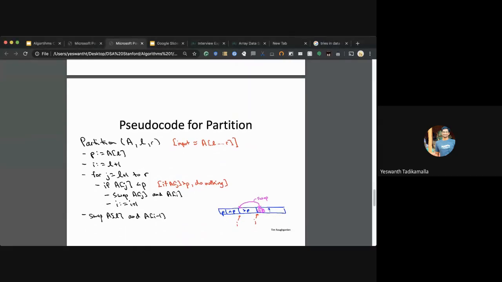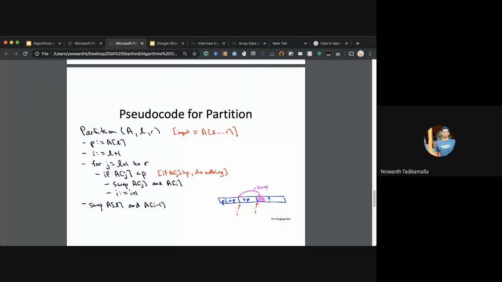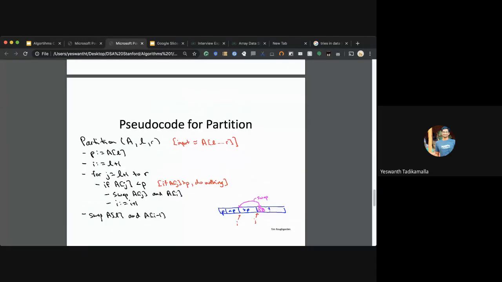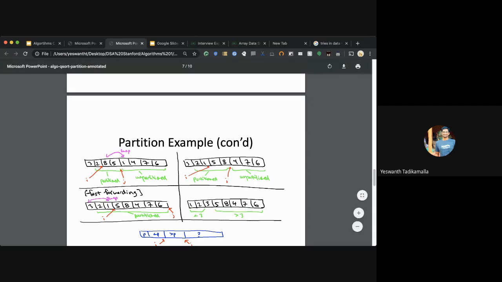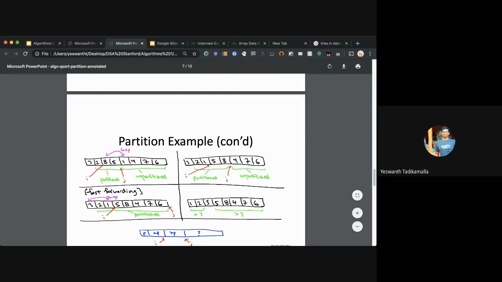This is the pseudocode for the partition. I don't want to dwell deeper into the pseudocode. You can take a look at the slides later. But I hope I have made some explanation as to what Quicksort is. I'm trying to say the Quicksort implementation is done in place, and extra memory is far lesser than other types of sorts that are there.